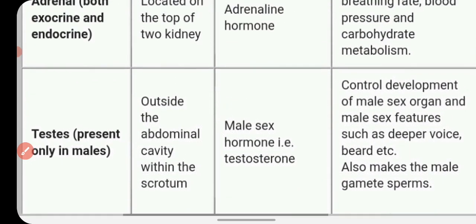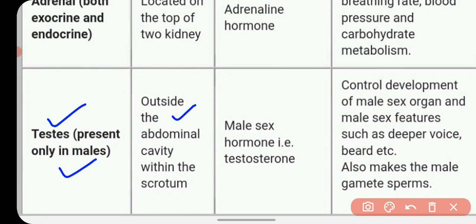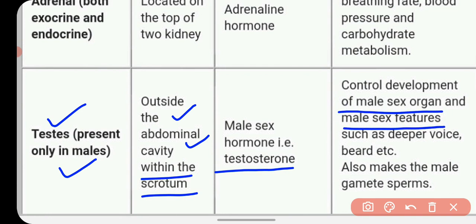Next, we studied the male reproductive organ, which is called the testis, present in males only, outside the abdominal cavity within the scrotum, and it releases a male sex hormone called testosterone. Testosterone is responsible for the development of male sex organs and male sex features such as deeper voice, beard, etc., and also makes the male gamete, which is sperm.